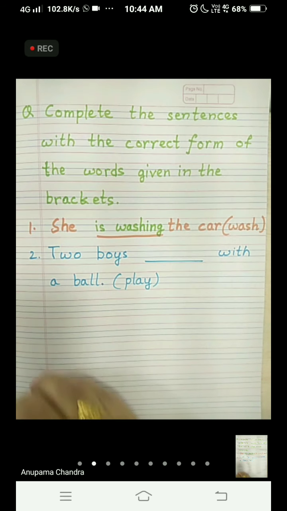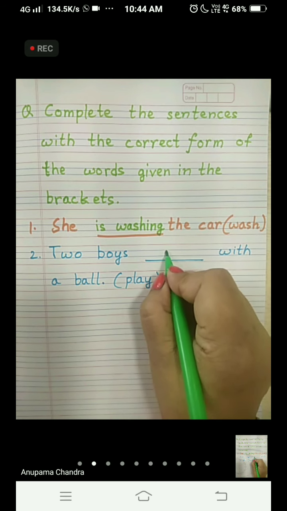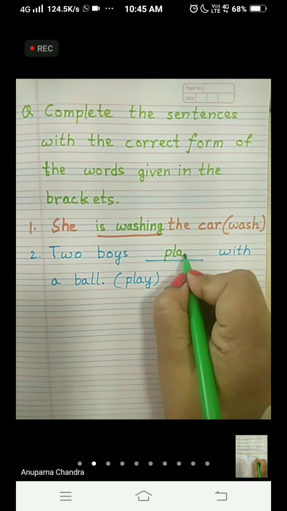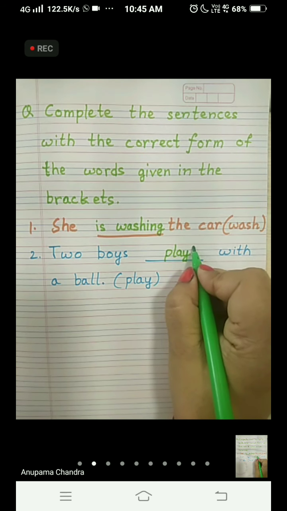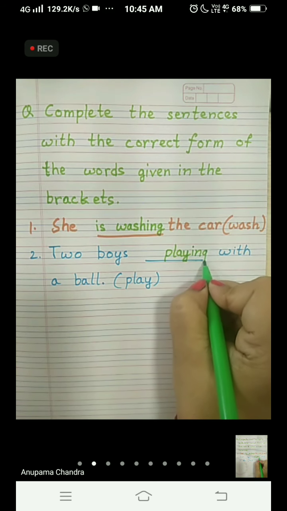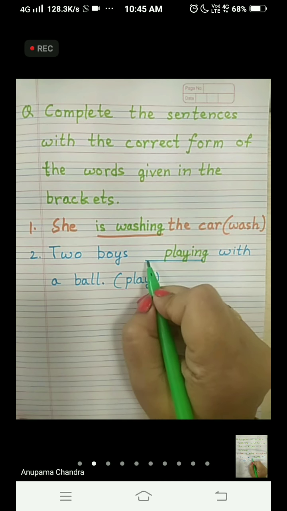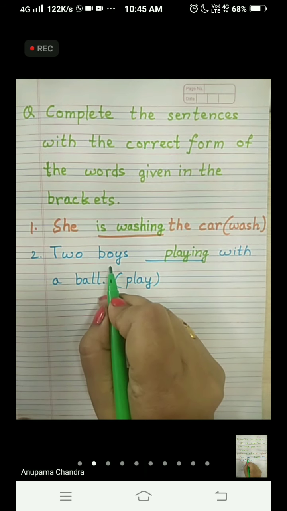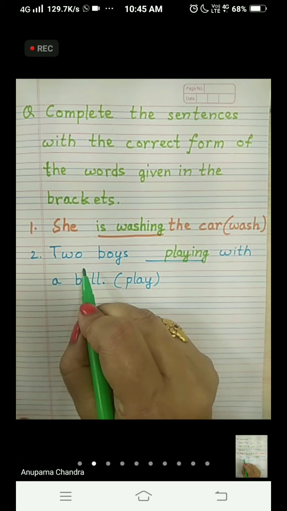Now what are we going to do here to make it present progressive tense? First write the word play, and to make it present progressive, you will add ing. And you were supposed to add is here, but what is written here? Two boys. So it is more than one. You remember?